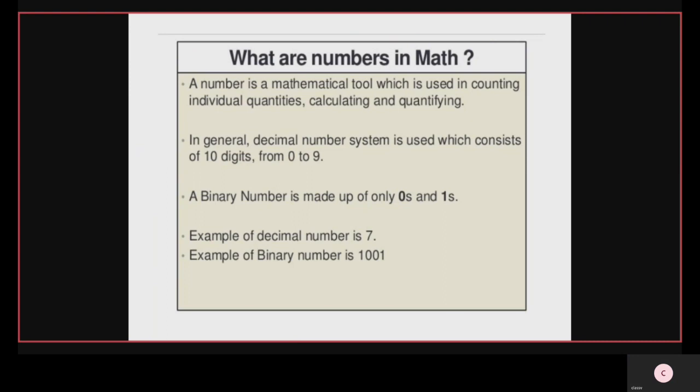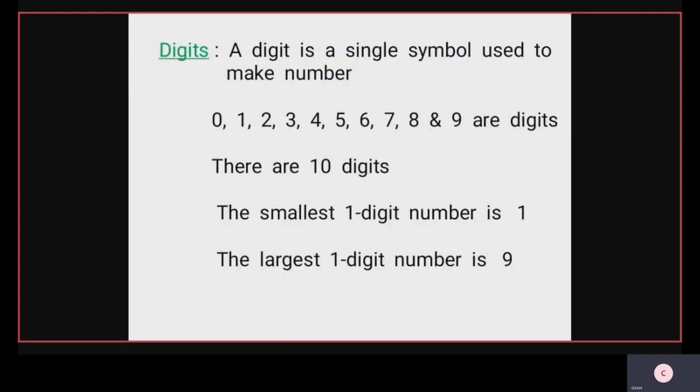Now one more definition, that is digits. A digit is a single symbol used to make a number. 0, 1, 2, 3, 4, 5, 6, 7, 8 and 9 are digits.